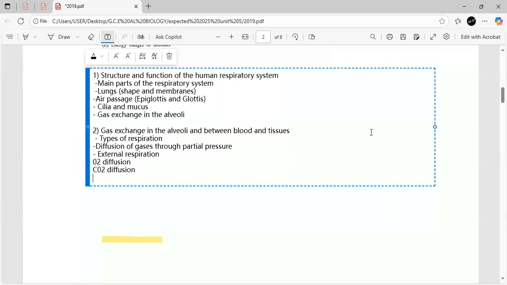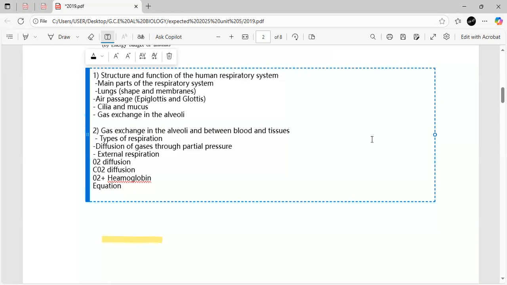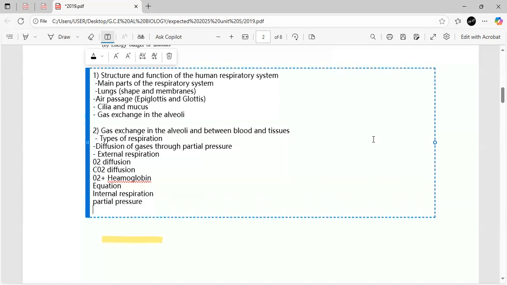And about how oxygen binds with hemoglobin to form oxyhemoglobin, right? Then also you can write the equation of oxygen and hemoglobin for the formation of oxyhemoglobin. Then you can talk about internal respiration, which happens between the blood and the tissues. So here again you can talk about the partial pressures there and how diffusion occurs.